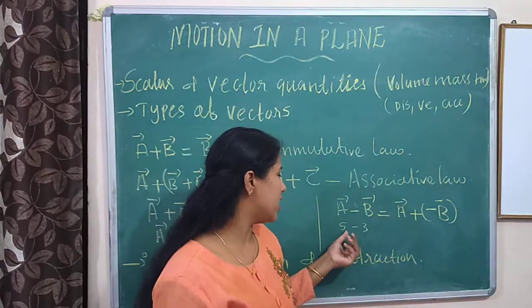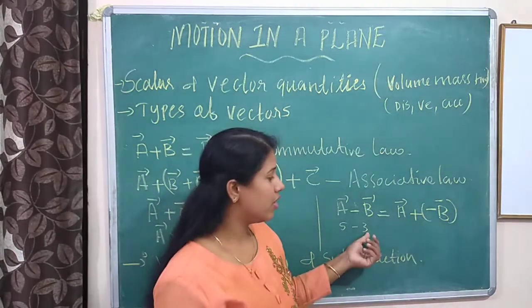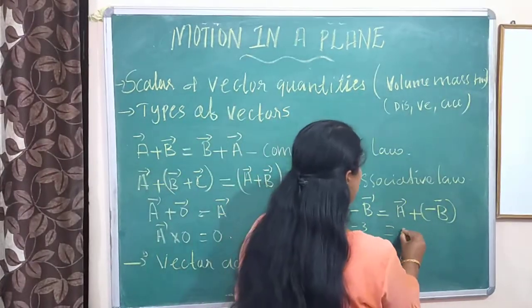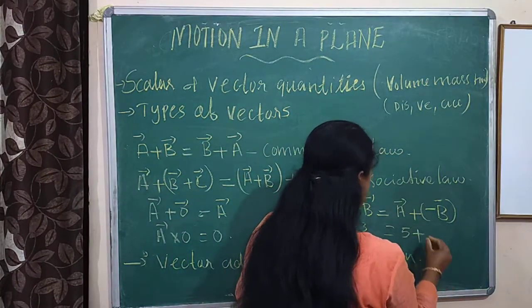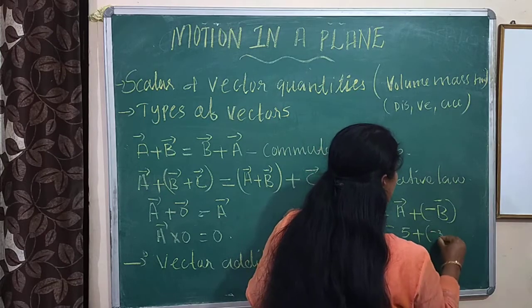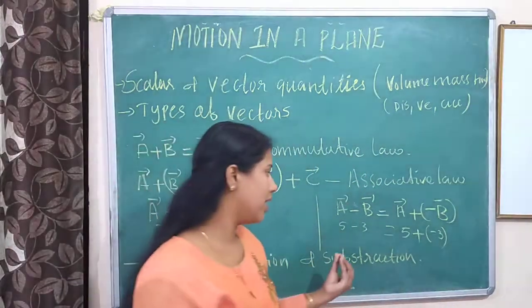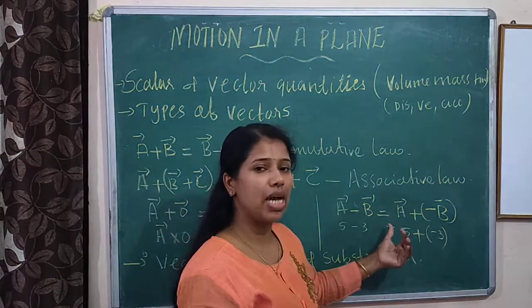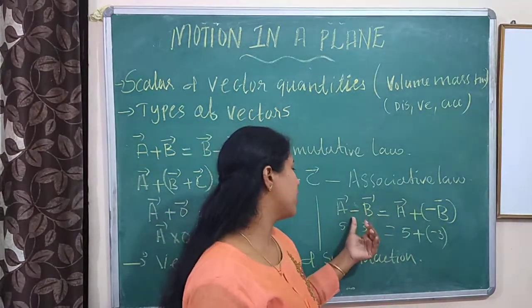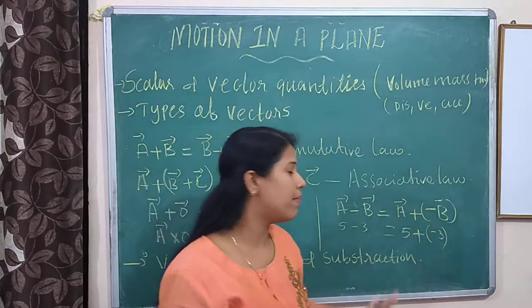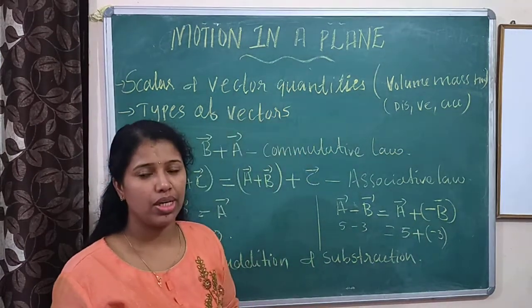Here 5 minus 3 is 2, as we know. In the case of vectors, we write 5 plus minus of 3. Numericals we will do later. It is a little bit different only. This is a common example I am telling: vector A minus vector B is equal to vector A plus minus vector B.